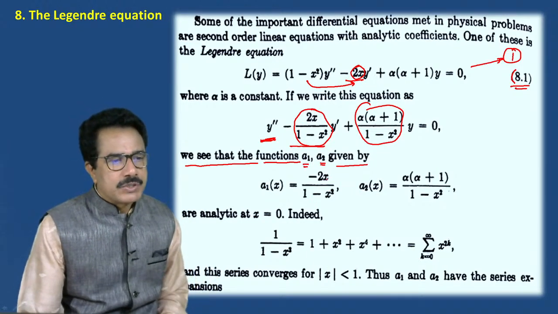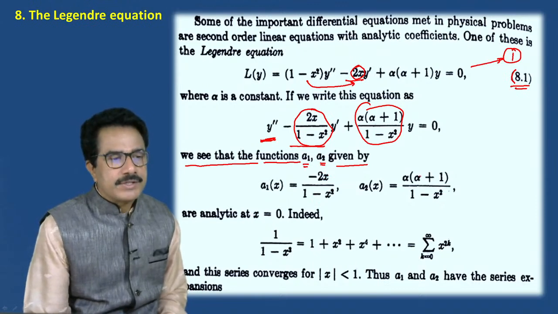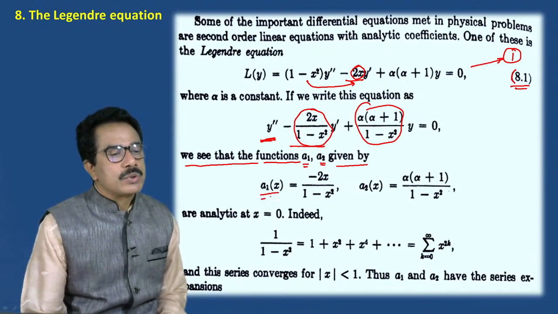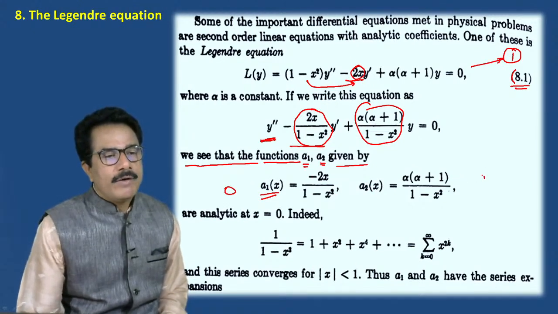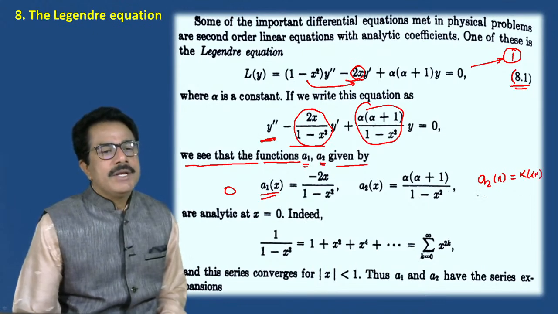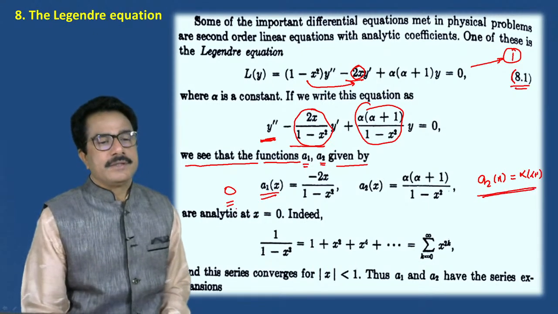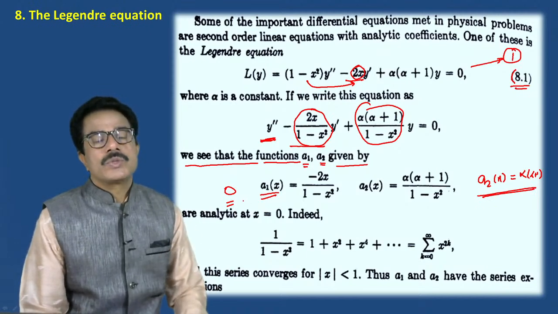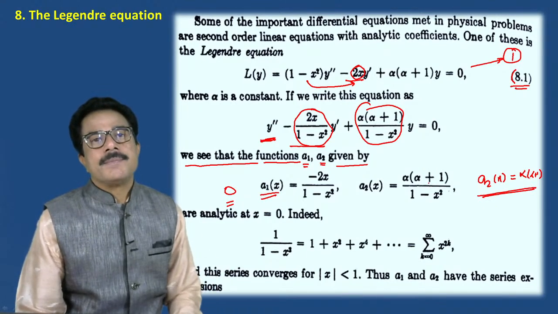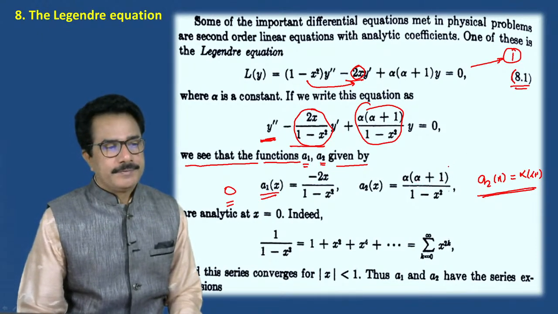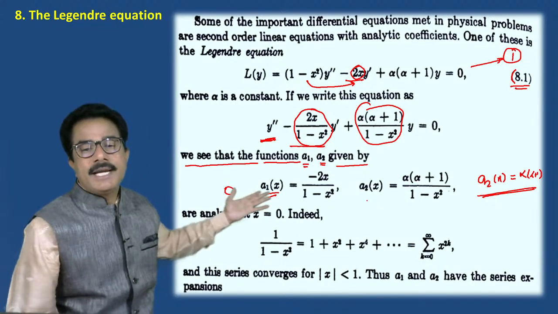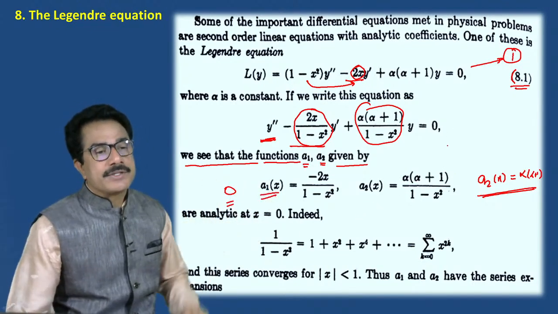If we put x is equal to 0 in these functions, then a1 of x goes to 0, and a2 of x is equal to alpha into alpha plus 1, which means we get a constant coefficient. So we can say that these are analytic coefficients at x is equal to 0.